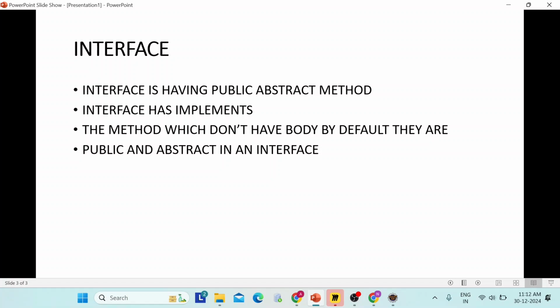Now the third one, a method which doesn't have a body is by default public and abstract in an interface. Inside an interface, if any method does not have a body, it is by default public and abstract. Now we will see some code to understand interface.